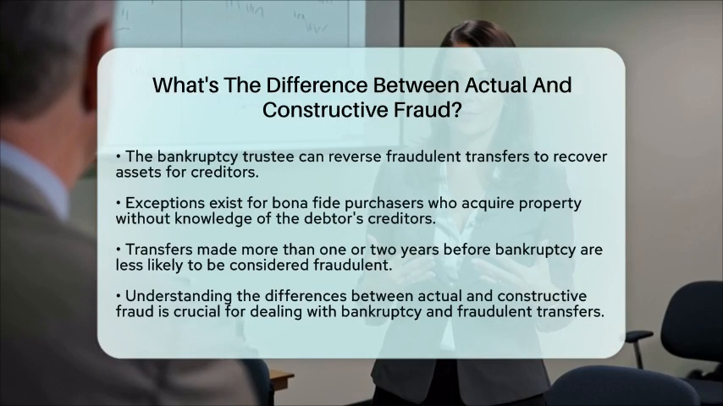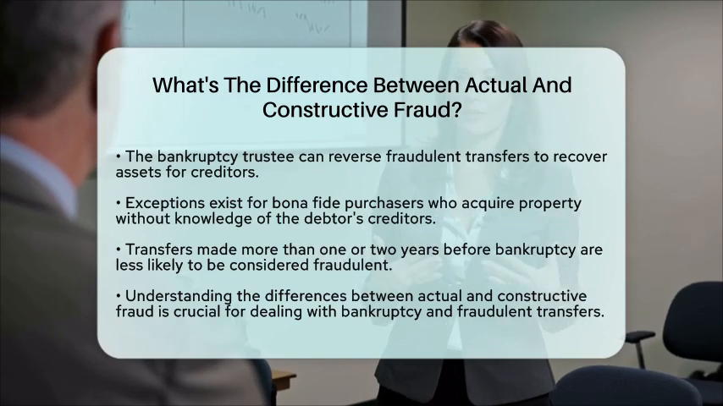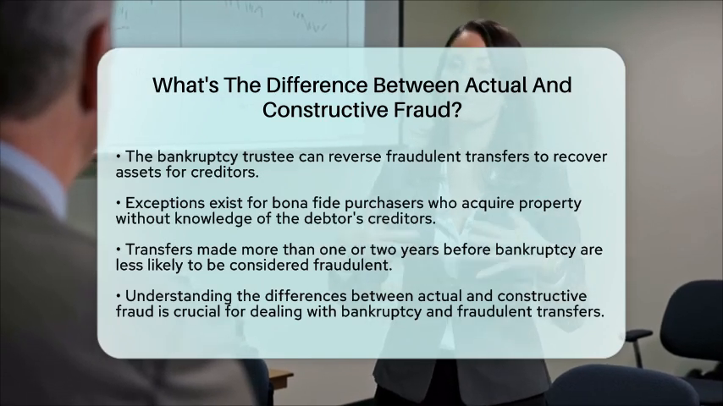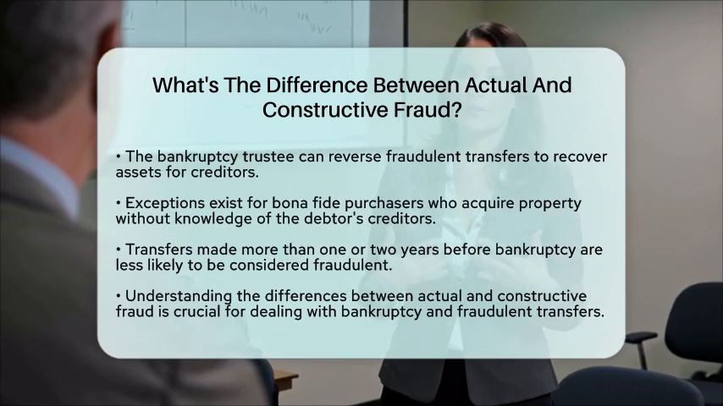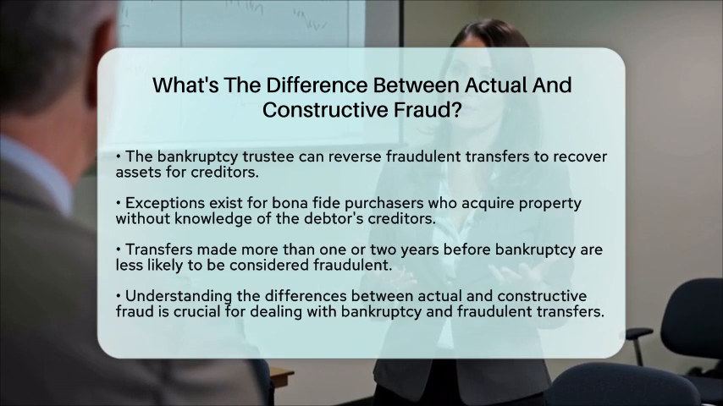Timing is also important. Transfers made well before the bankruptcy filing, usually more than 1 or 2 years prior, are less likely to be deemed fraudulent. These may be seen as legitimate asset protection strategies.